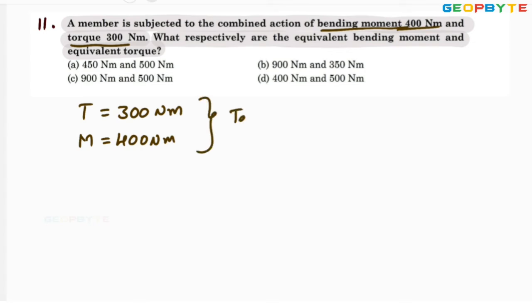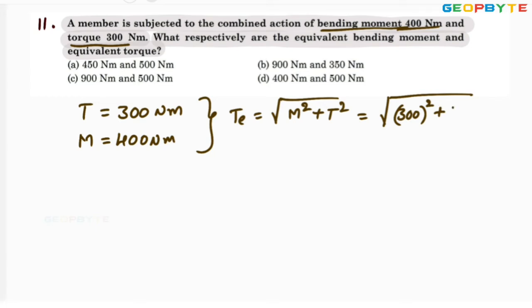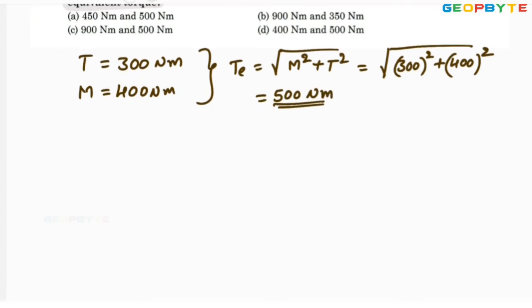Then equivalent torque equal to root under M square plus T square. It is equal to root under 300 square plus 400 square. The equivalent torque equal to 500 Newton meter. That is the equivalent torque.